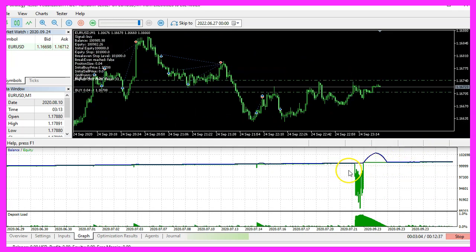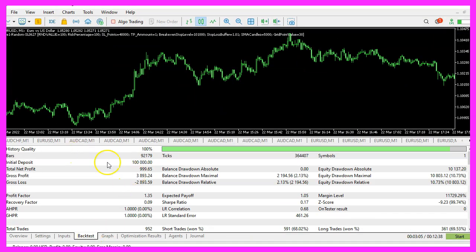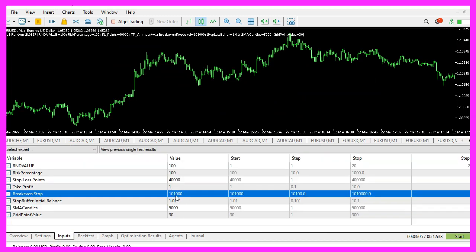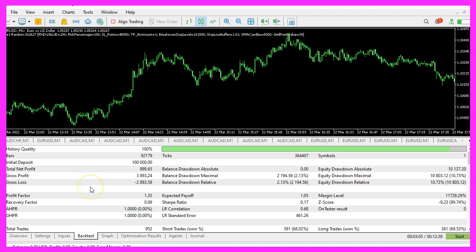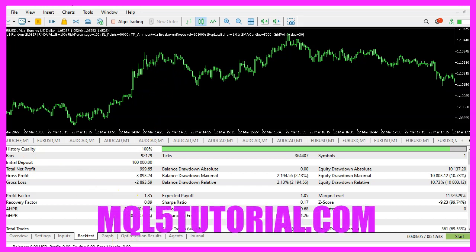In this case, it didn't work as well as it did the year before because there was this drawdown here for quite a while. In the end result, we made about $1,000 again, and the reason for that is that's the value that I put in for my break-even stop here to hedge the system against losses. But that's a topic for another video. And in this video, you learned how to make the law of reversion to the mean work for you with simple moving averages. Thanks for watching, and we'll see you in the next video.